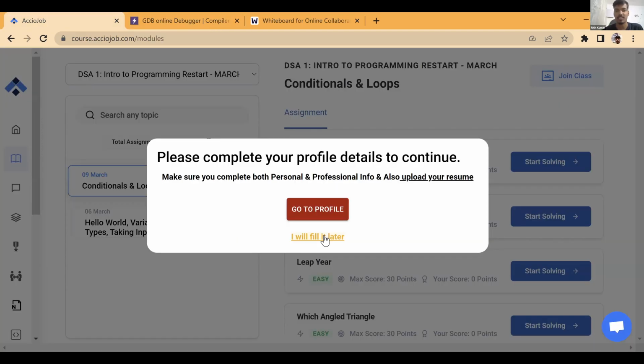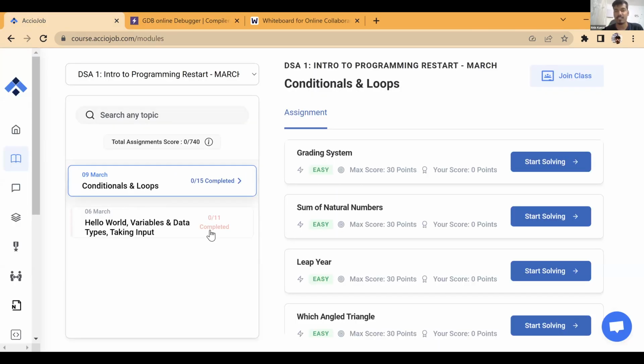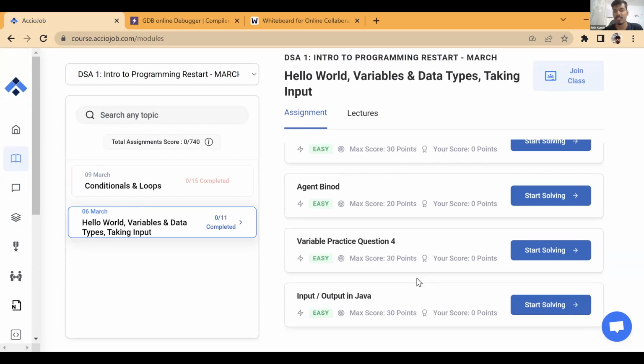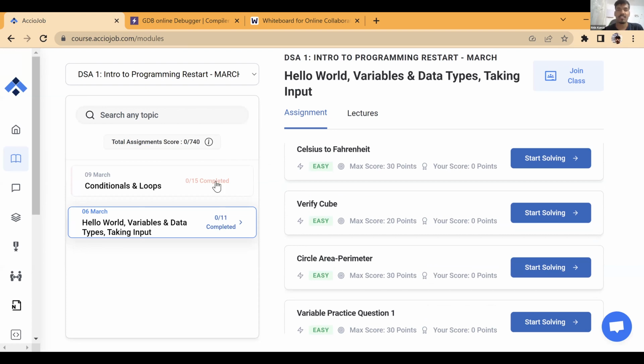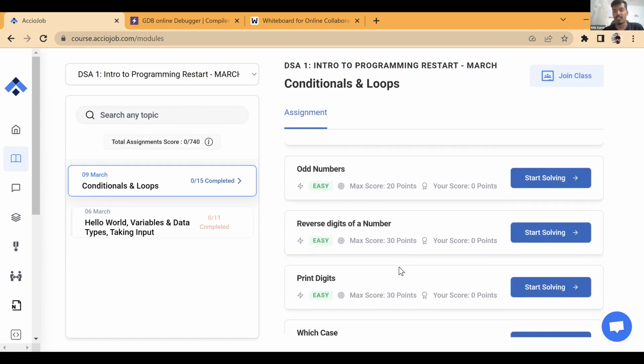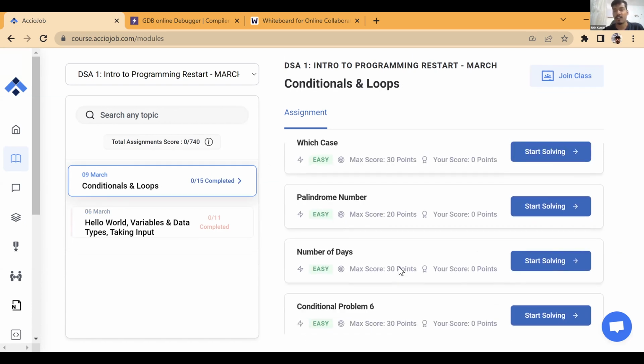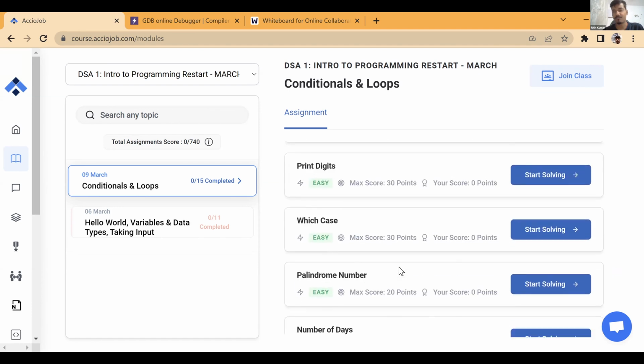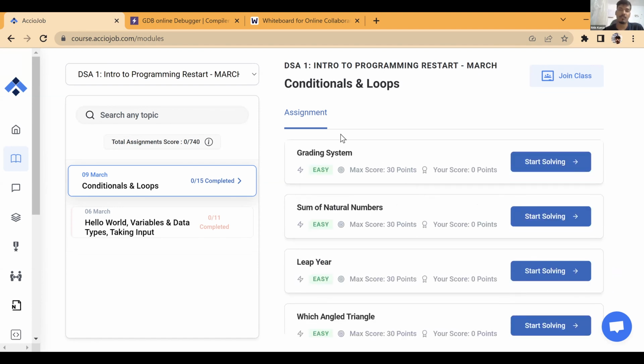The recording will be available on the platform itself. I'm not discussing the first day question. I guess you all would have done it, so in case you have doubts, we can discuss it tomorrow. But I don't generally get doubts from students here, so I'm sure you would have done it. The only issue I get over here is printing up to 6 decimal places. Here there might be a question of loops. That will start from tomorrow, and other conditional logic you can complete for now. Loop questions I'll start with tomorrow and we'll discuss that.